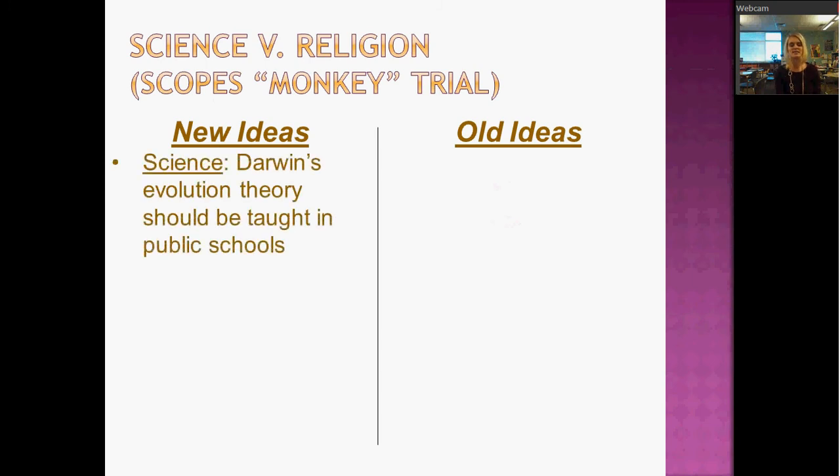So in Tennessee, there's a new theory, or it's not really a new theory. The theory's been around for a while. But there's this new idea that in schools, in teaching science, Darwin's evolutionary theory should be taught in public schools. This was a really radical idea at the time. People didn't want to teach it, right? They thought that maybe it would go against religion, right?